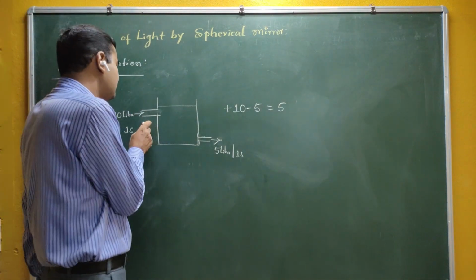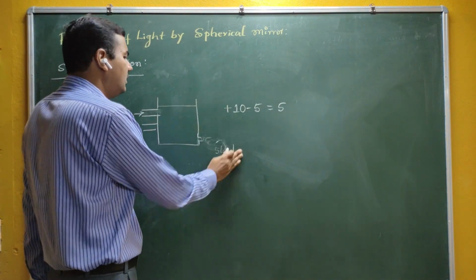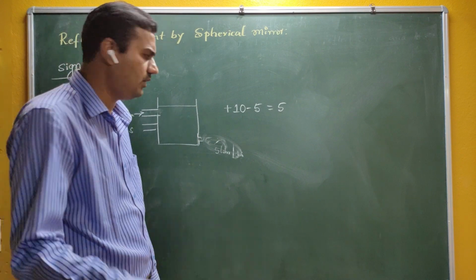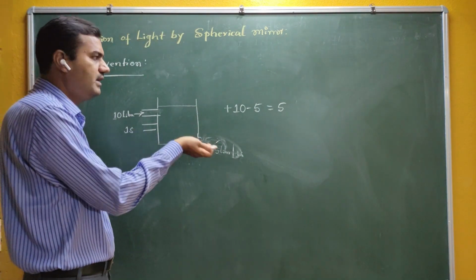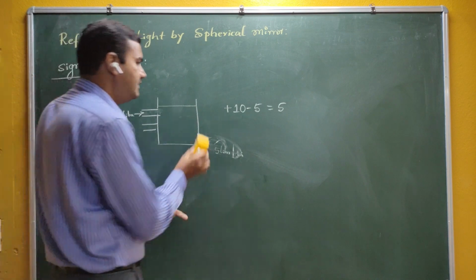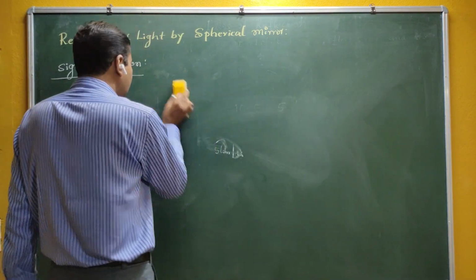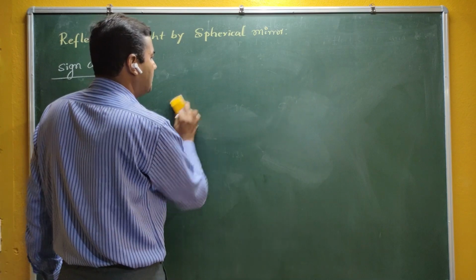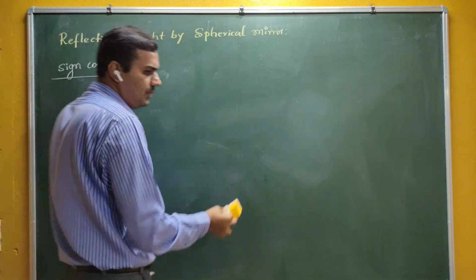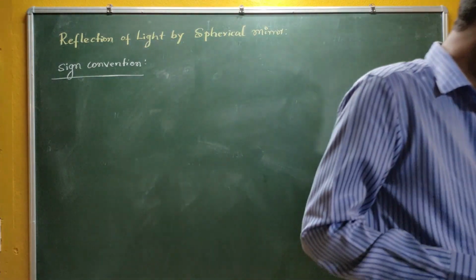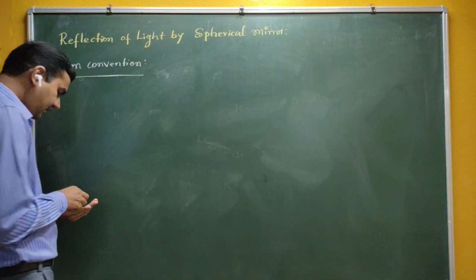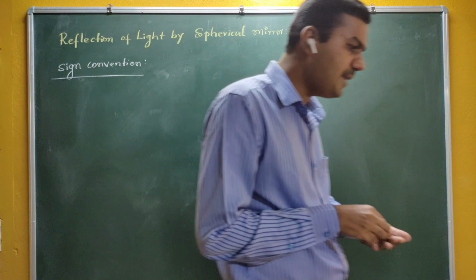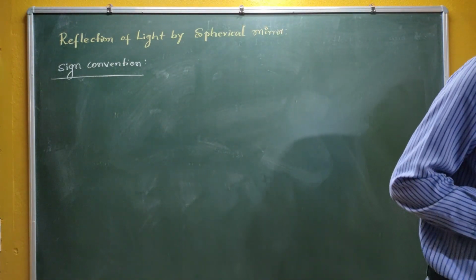If 10 is entering and 5 is entering, then what is the total? It is 10 plus 5. So simply, if the water is in both directions, if it is entering and leaving somewhere, then we require some plus and minus. They are called sign convention. Similarly, light can travel in all possible directions. Therefore, we require certain sign conventions here, and there are various types of sign conventions.